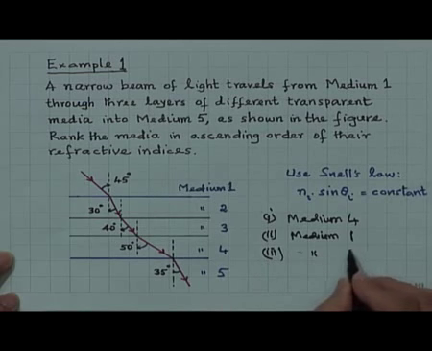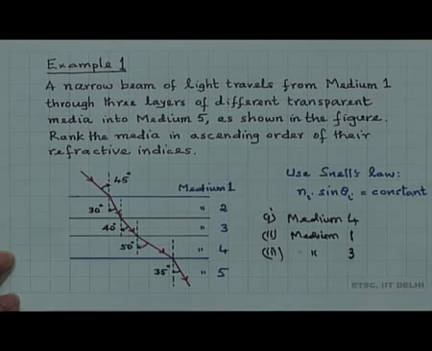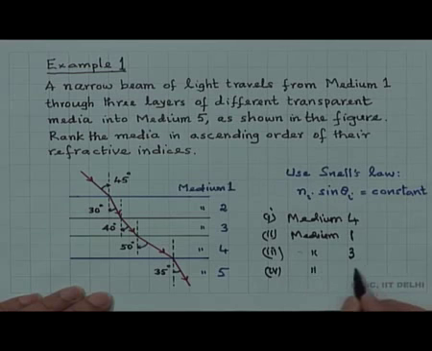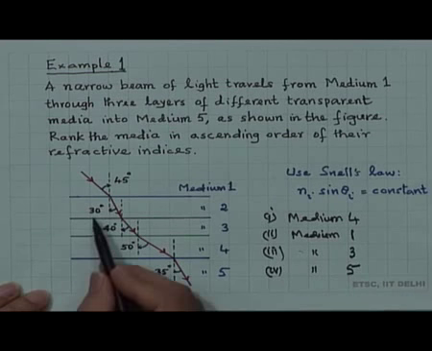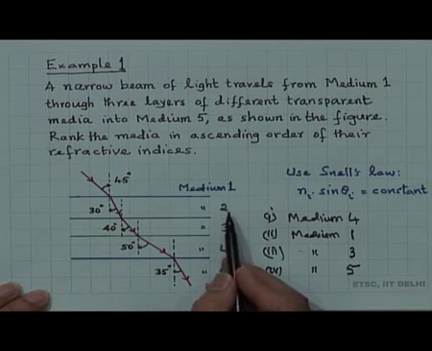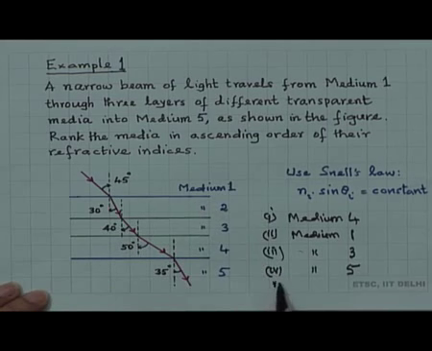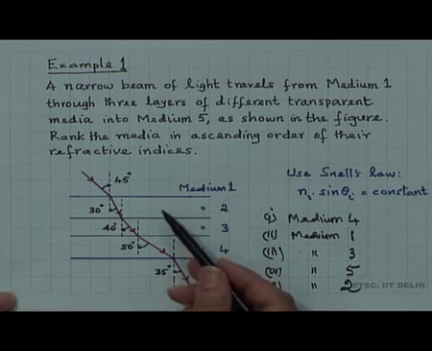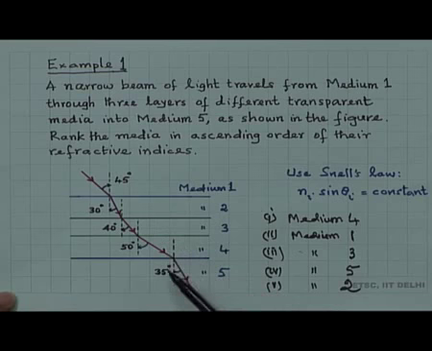After 40 we have 35, so 4th will be medium 5. Finally, the smallest angle that we have here is for medium 2, and therefore this will have the largest refractive index. So, 5, medium 2. We have now ranked the various media here in ascending order of refractive index.